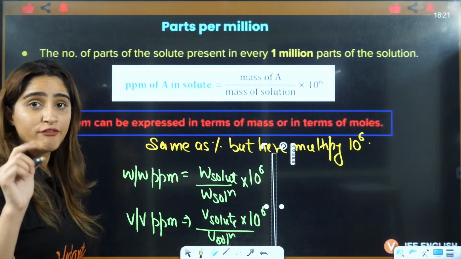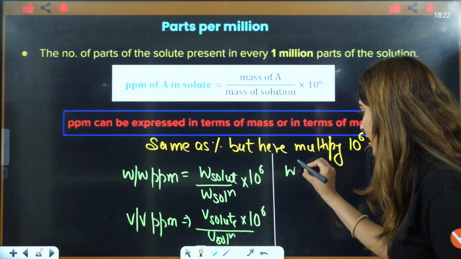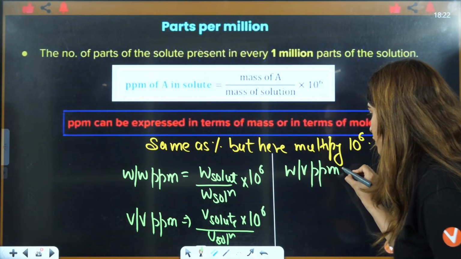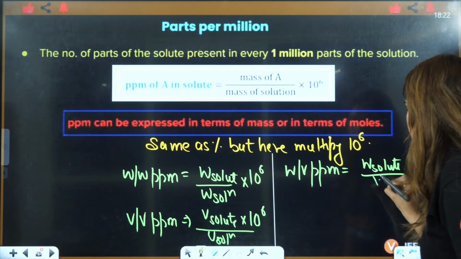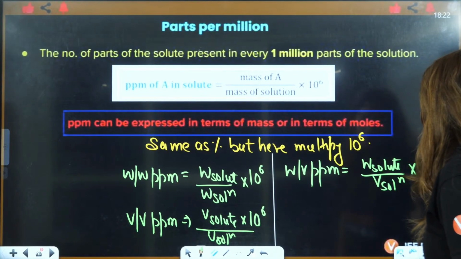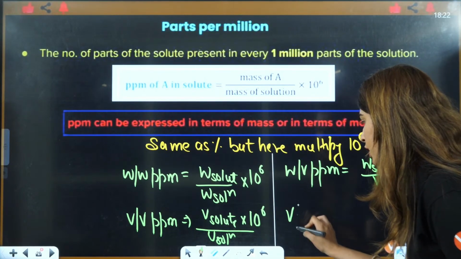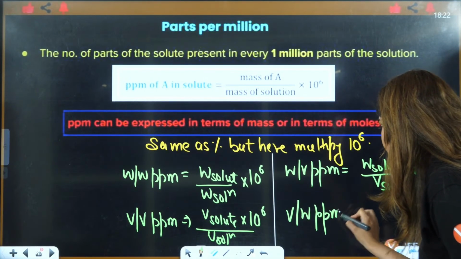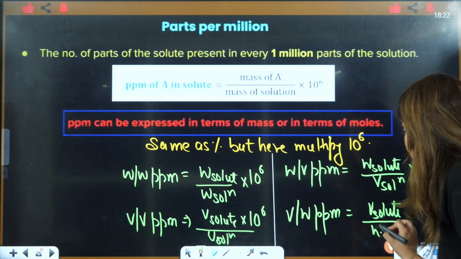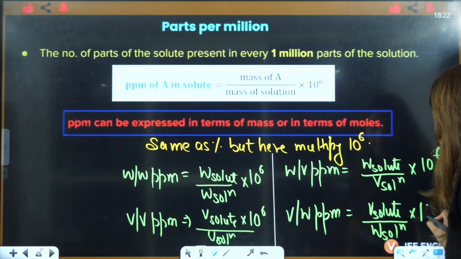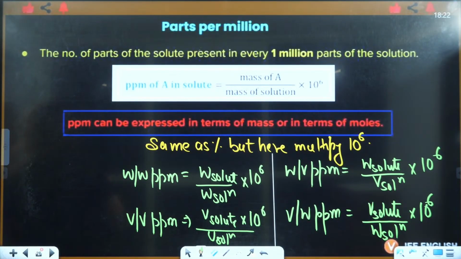If they ask you weight by volume ppm, then you're going to say weight of solute divided by volume of solution into 10 raised to power 6. Then you have, let's say, volume by weight ppm: volume of solute divided by weight of solution multiplied by 10 raised to power 6, right? So that is going to be the correct answer.